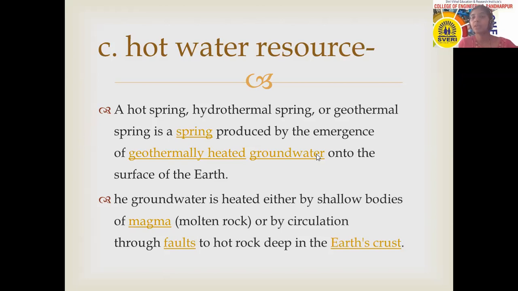And the temperature of that water is below 100 degrees Celsius. That means up to 40 degrees Celsius, depending on the location. That means we can't define the temperature of that water, but the temperature of that water is not much higher, not 650 degrees Celsius, etc. It is not that much. So the temperature available from that hot water resource is lower.